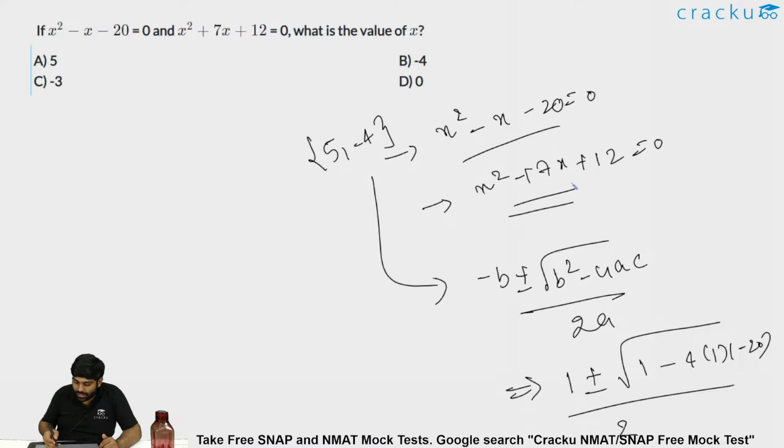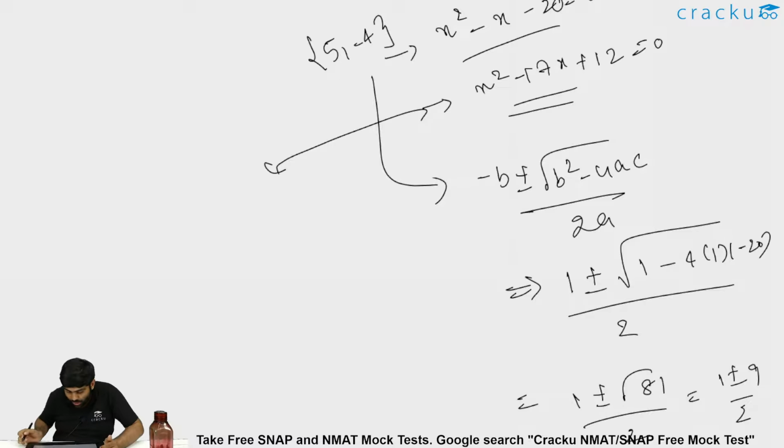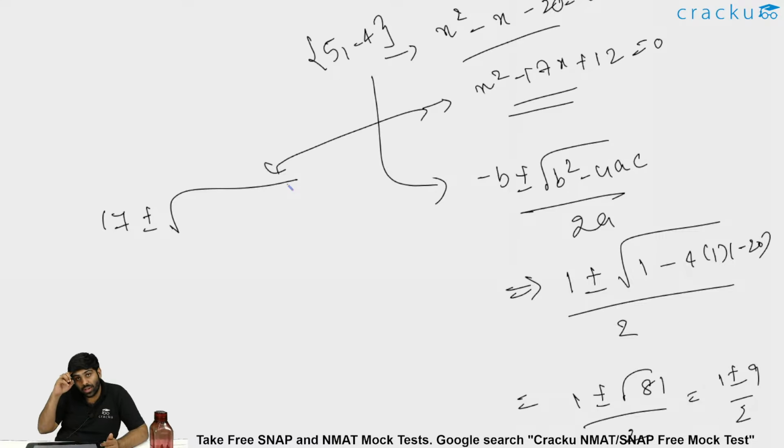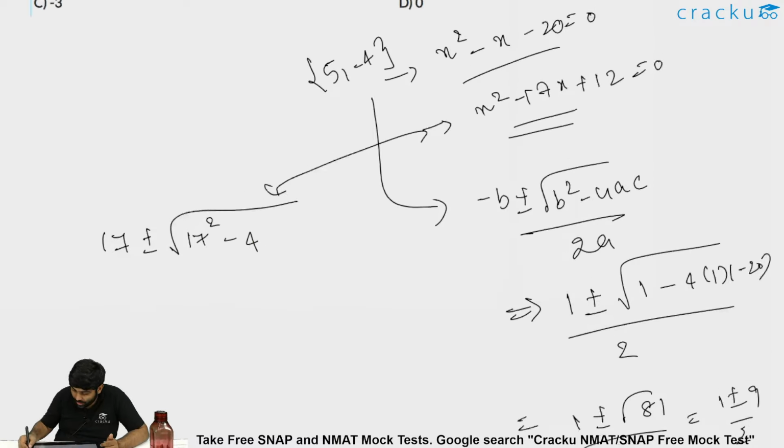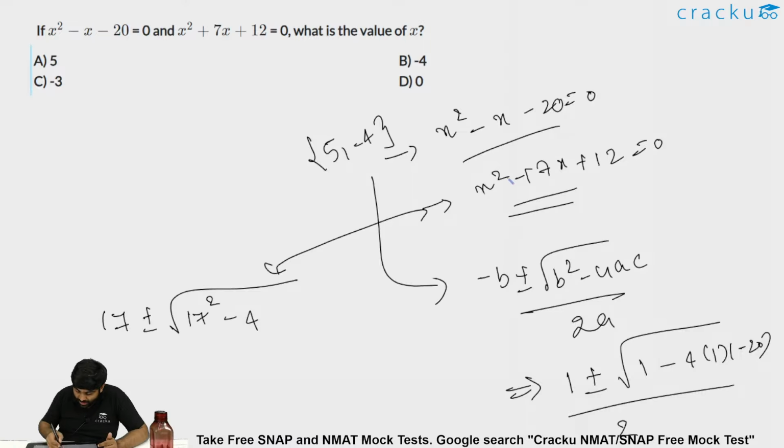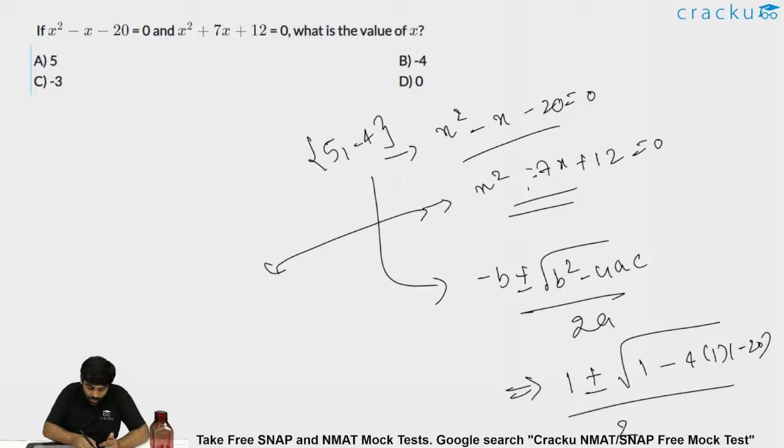For the next one, x square plus 7x plus 12, let us figure out those roots. Here it would be 17 plus or minus... sorry, it is 7, right? It is plus 7x. It is not 17, guys. I thought plus 7 as 17. I'm sorry. This is plus 7x.